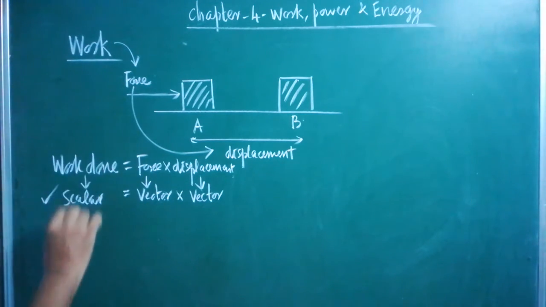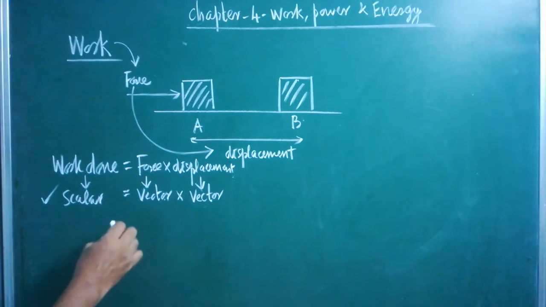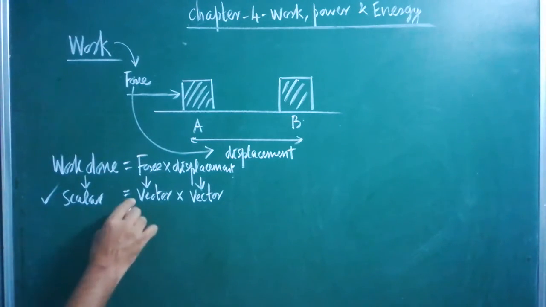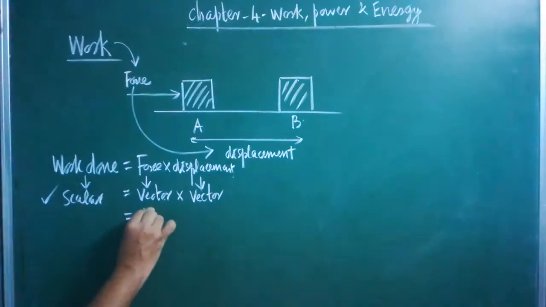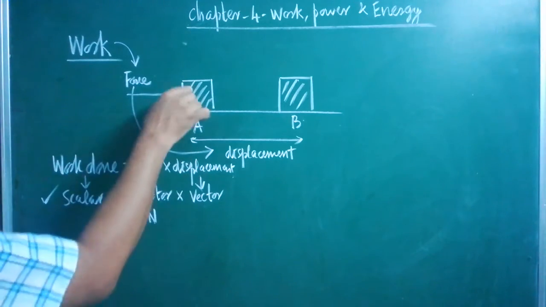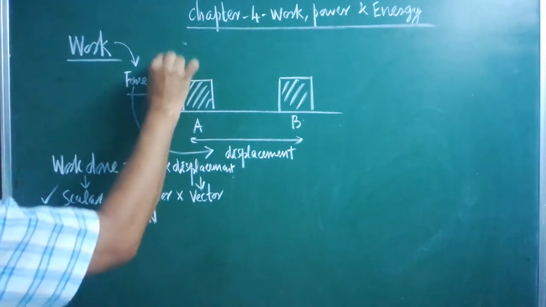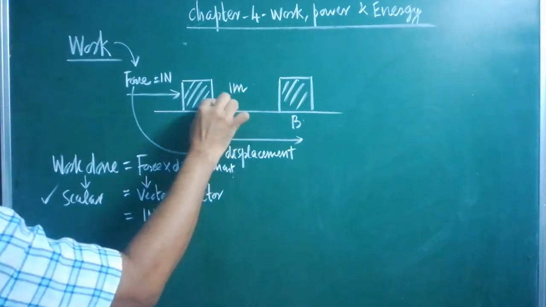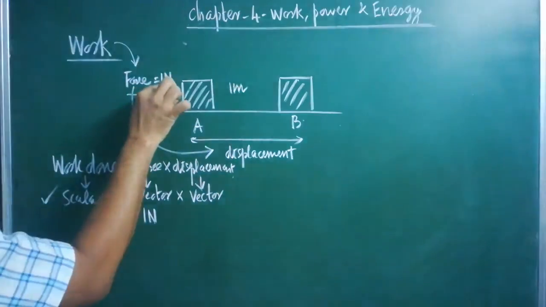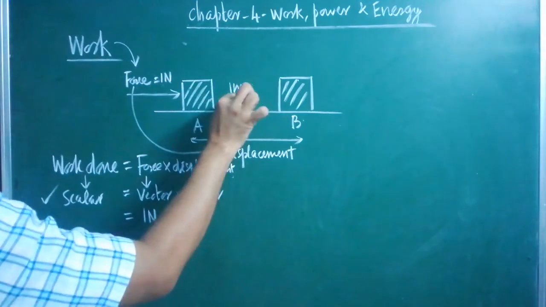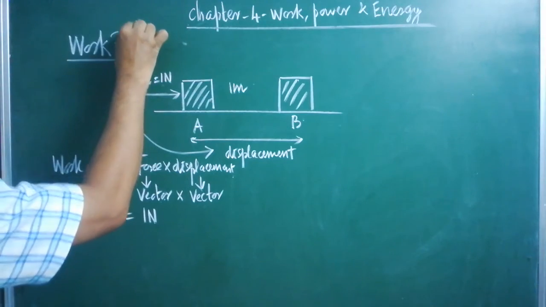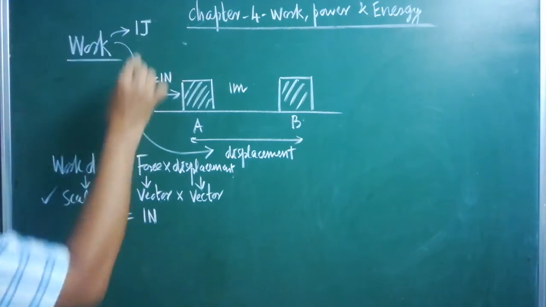Make a note. How will you get the unit for this? For any physical quantity, there should be some unit. For example, if 1 Newton of force is acting on the body, and the body is displaced through a distance of 1 meter, how much work is said to be done? 1 joule of work is said to be done.